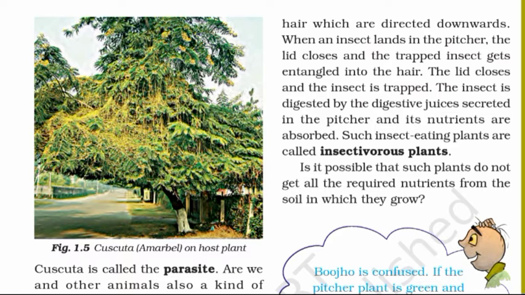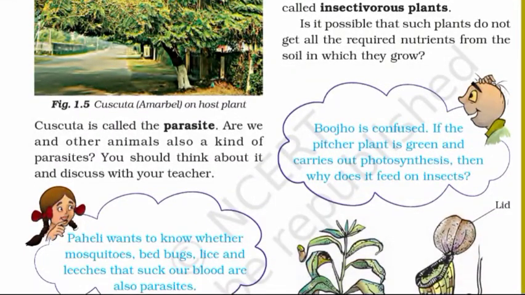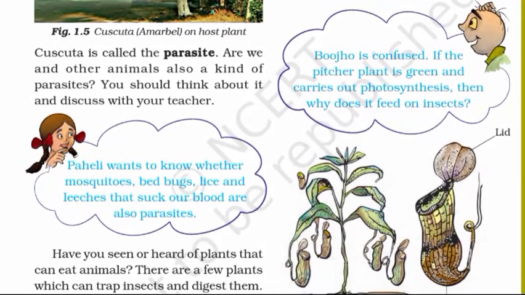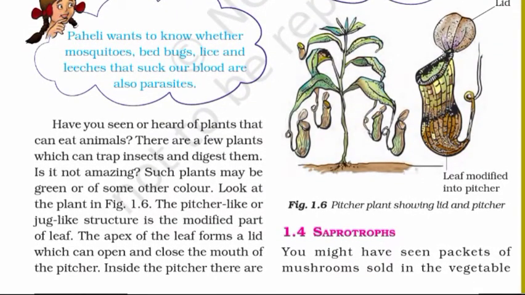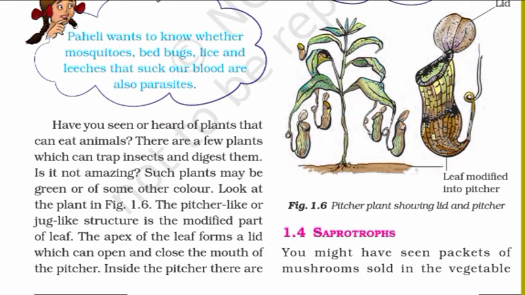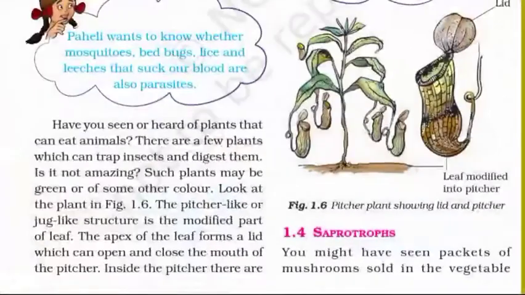Is it possible that such plants do not get all the required nutrients from the soil in which they grow? There's a thought bubble given here. A picture of Bojo is next to it. Bojo is confused. If the pitcher plant is green and carries out photosynthesis, then why does it feed on insects? Figure 1.6. Here is a pitcher plant with its lid and pitcher. We can observe the lid of the pitcher plant. There's also the net-like leaf modified into pitcher.